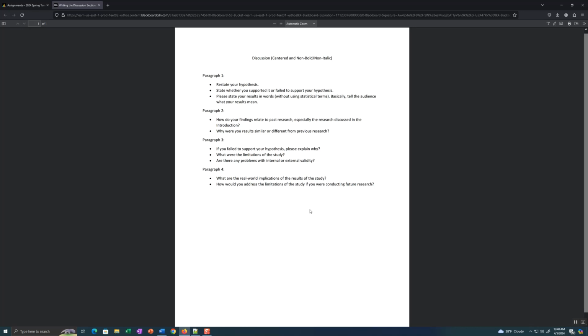And also internal, external validity. You want to give a statement on internal and external validity. Internal validity is the ability to draw cause and effect conclusions. Now, with this kind of study, it's all survey, so it's mostly correlational. And we can't draw cause and effect conclusions with a survey because it's correlational data. So the internal validity is limited. External validity is the ability to draw conclusions or to extrapolate from the sample to the population.